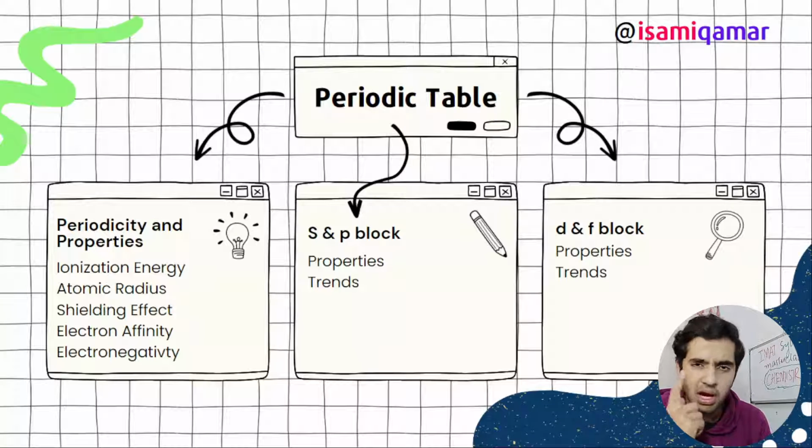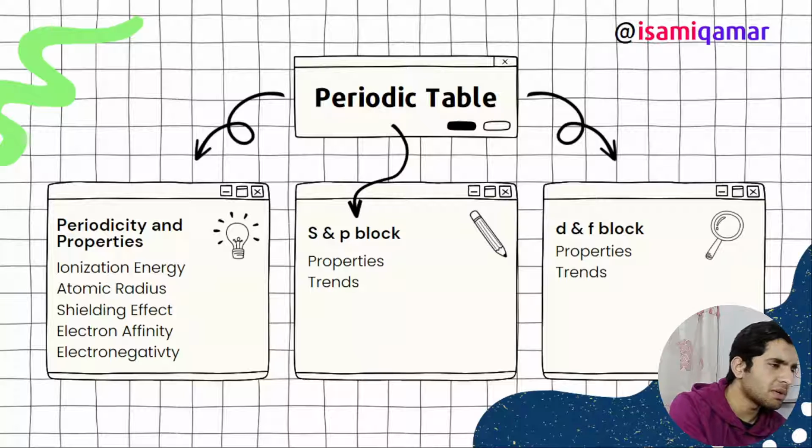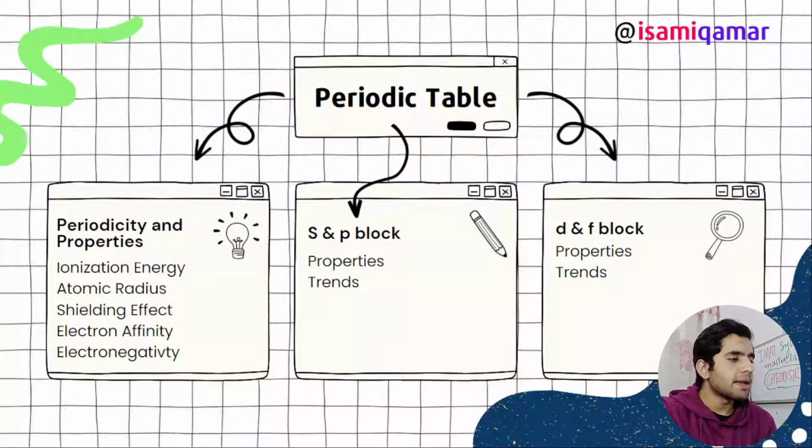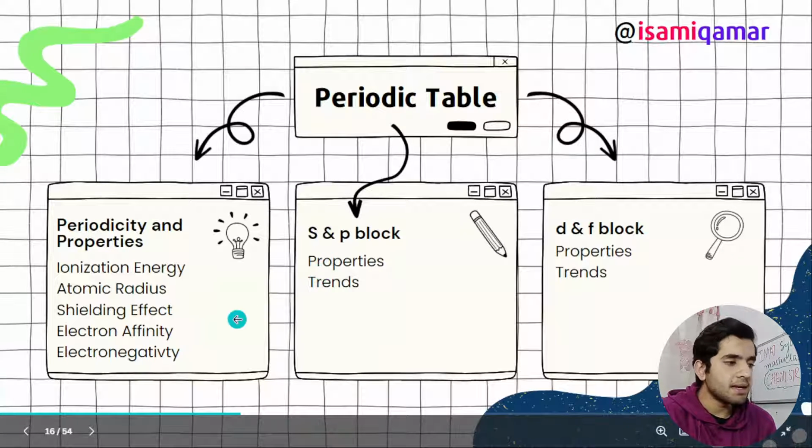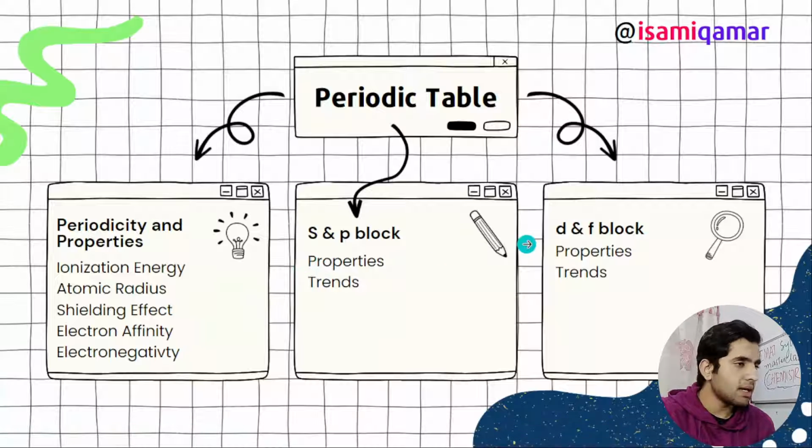If I am correct, yeah, I have written my notes. I think if I added picture, let's see. And then electronegativity, and then in periodic table we have got 4 blocks: S, P, and then D in mid, and then F at bottom. I'm going to show you periodic table in a while.